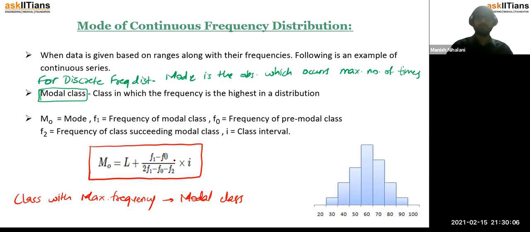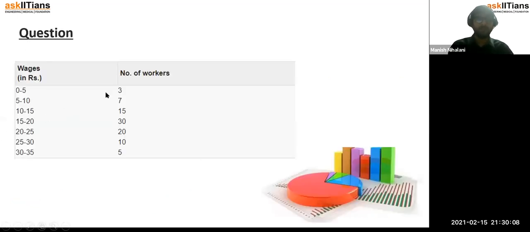So this is again very simple. So for this question you have to find the mode. First of all you would say whether this is discrete, continuous or grouped. So you'd say this is a grouped frequency distribution. This is not discrete because you are grouping the wages, right? So between 0 rupees and 5 rupees there are 3 workers, and between 5 and 10 there are 7 workers. So first you need to understand and identify the modal class.